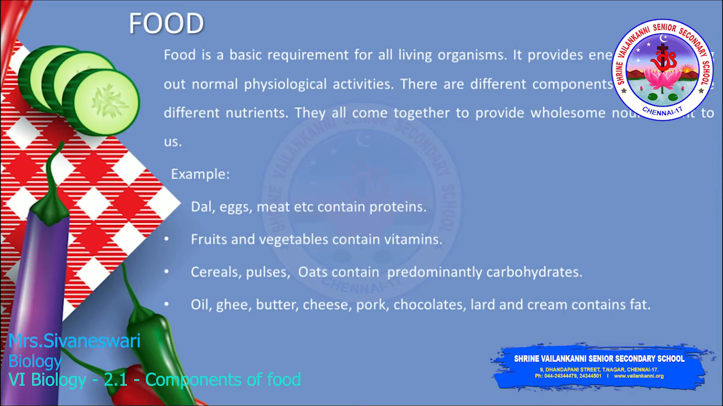So let's see a few examples of food and the components of food. Okay, so if we eat dal, eggs, meat and all, what do we get? We get protein. Fruits and vegetables contain vitamins. Cereals, pulses, oats contain carbohydrates. Oil, ghee, butter, cheese, chocolates contain what? Fat. That makes you chubby, right? You look very cute when you're chubby. So this fat helps in your looks.